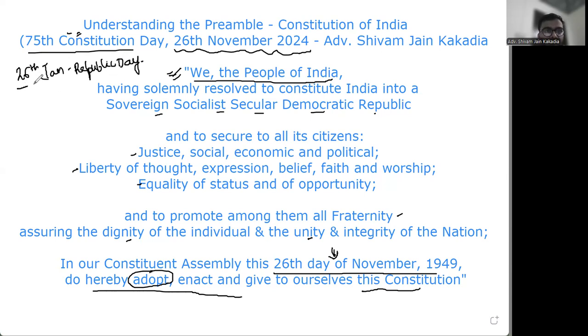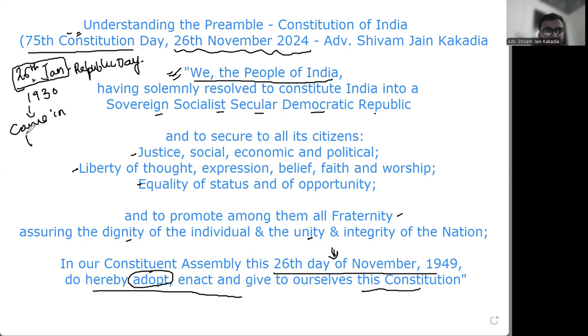So the idea to choose 26th January was because historically we had the Purna Swaraj on 26th of January in the year 1930, which was a resolution for complete independence, Purna Swaraj, which is why the makers of the constitution chose this date, and this is the date when the constitution came in force.